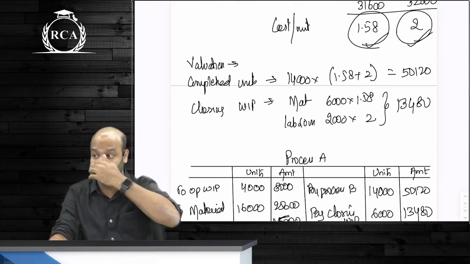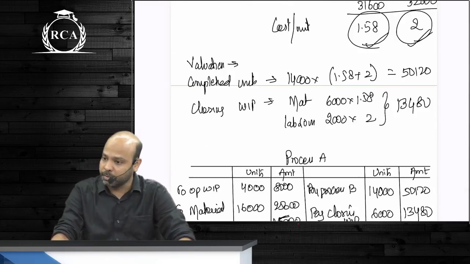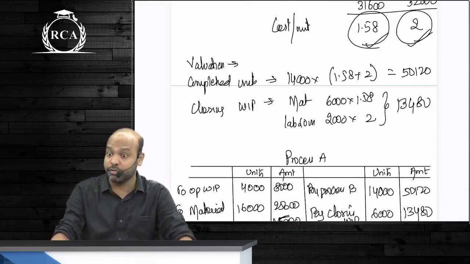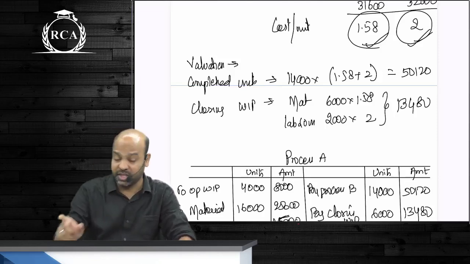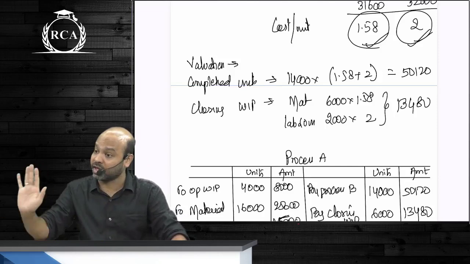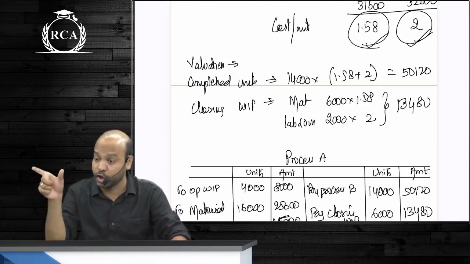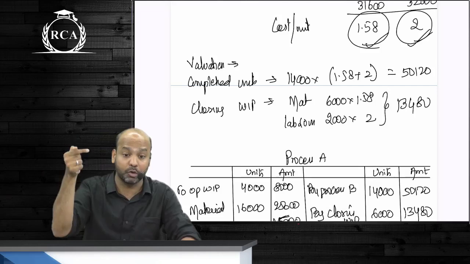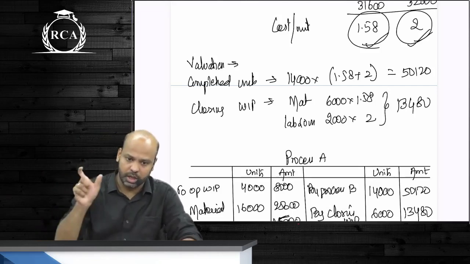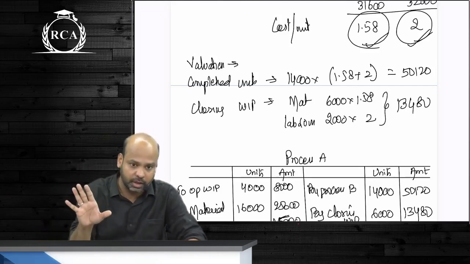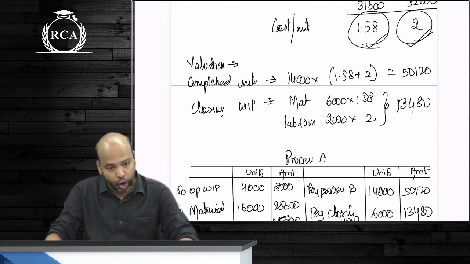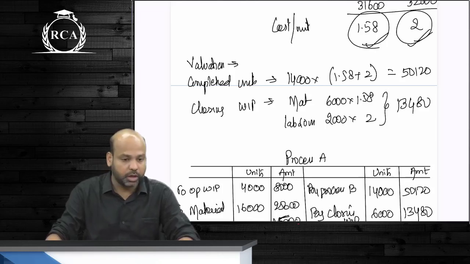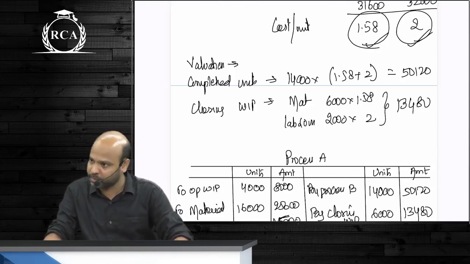Normal loss can be given as a percentage of current month input, normal loss can be given as a percentage of total input, or normal loss can be given as a percentage of production. If they just say normal loss as a percentage of input, it is current month input, it is not total input. Only if they use the word total input, you're supposed to take opening work in progress plus current month input. Otherwise, as a percentage of input is only current month input. If they say normal loss as a percentage of production, then opening work in progress plus current month input minus closing work in progress. That is what is determined to be production.